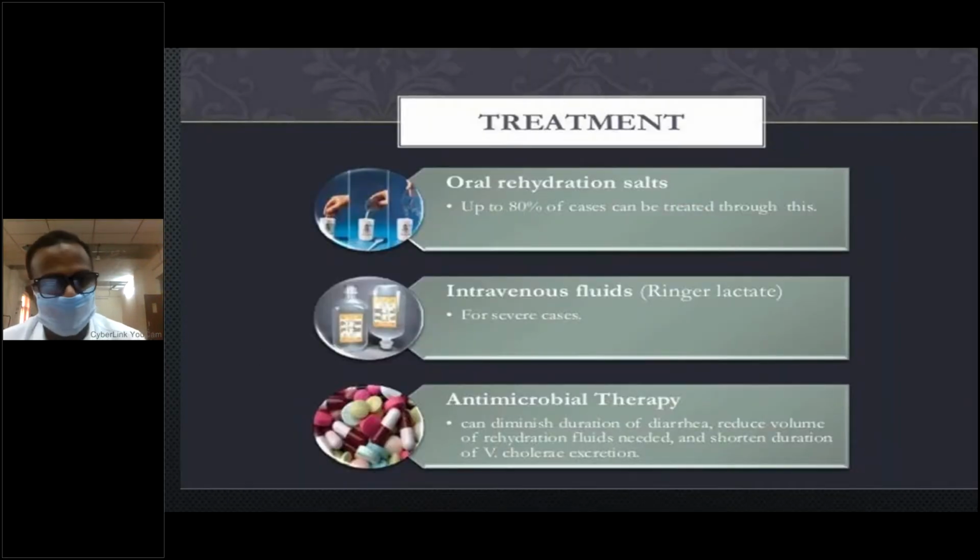So there are two parts: treatment proper and prevention. Coming to the treatment, 3 steps. Oral rehydration, with which 80% of people will recover. Those with severe dehydration need intravenous fluids. And antimicrobials are supportive. That means in a patient with profuse diarrhea, to reduce the volume of diarrhea, we can give antibiotics. The drug of choice is tetracycline or doxycycline, and you can also use ciprofloxacin or azithromycin.